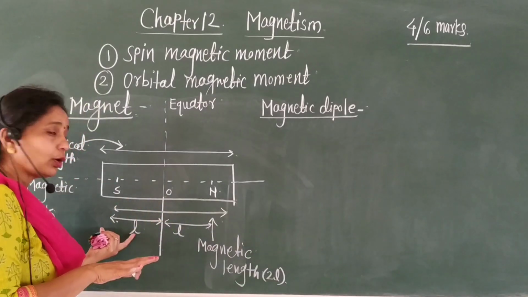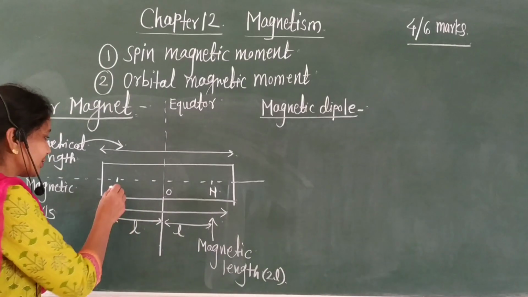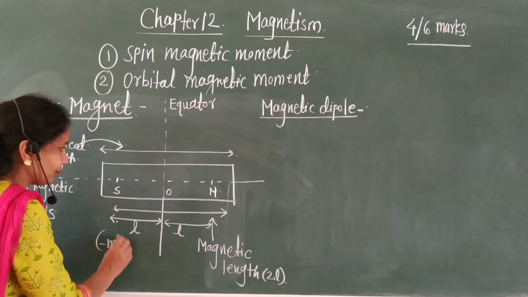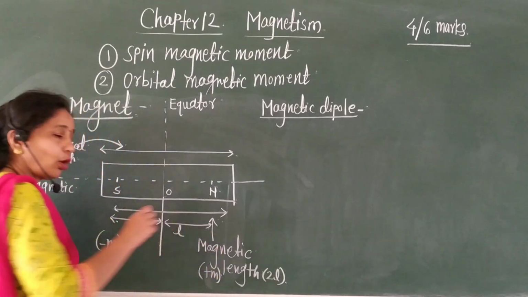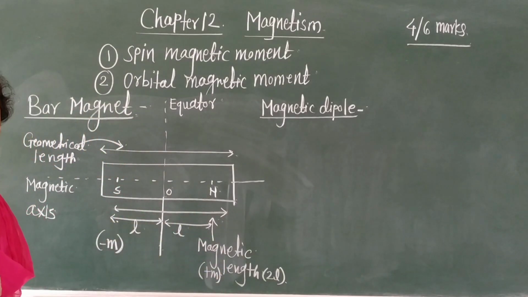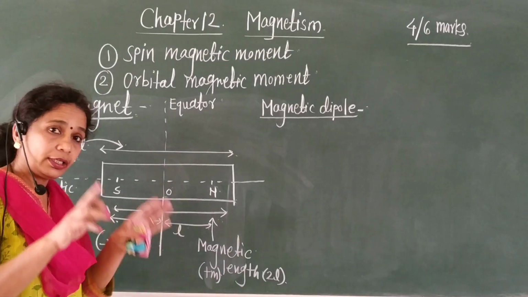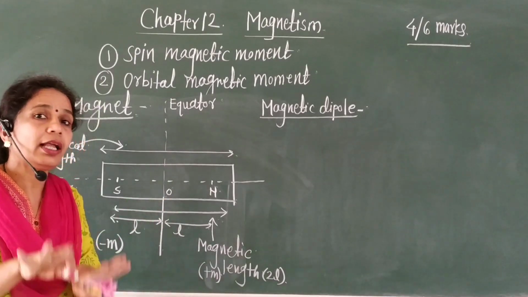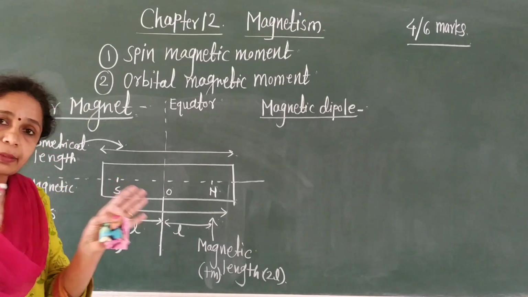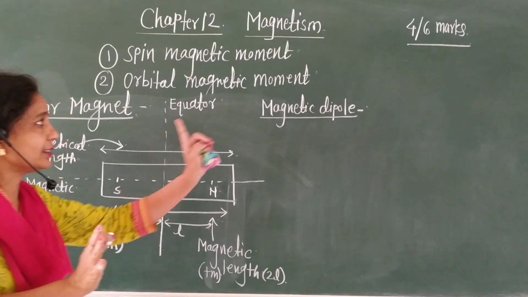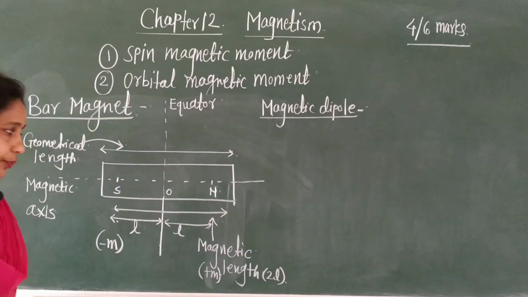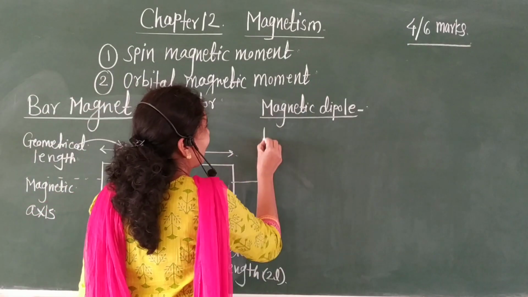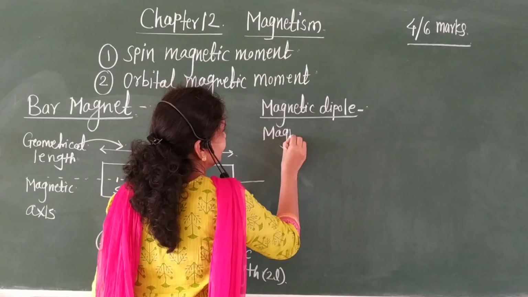Means south pole has a magnetic pole strength of -m and north pole has a pole strength of small m. Okay, therefore it consists of two equal and opposite poles separated by some finite distance, called a magnetic dipole. Okay, then what is the magnetic axis?